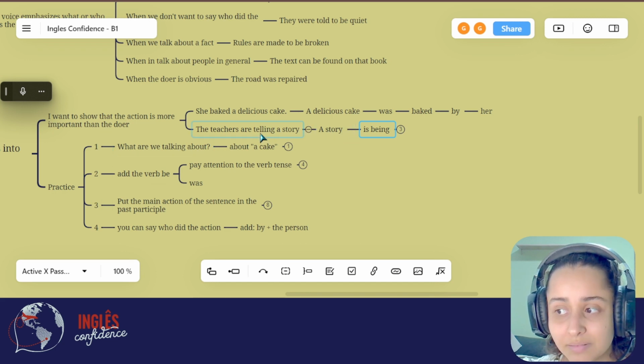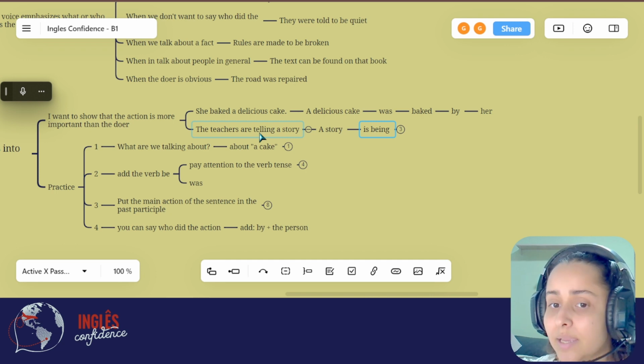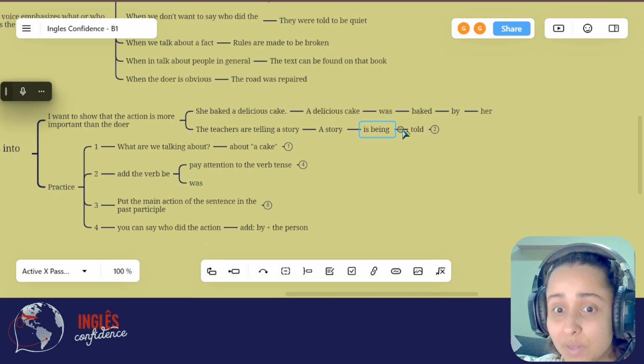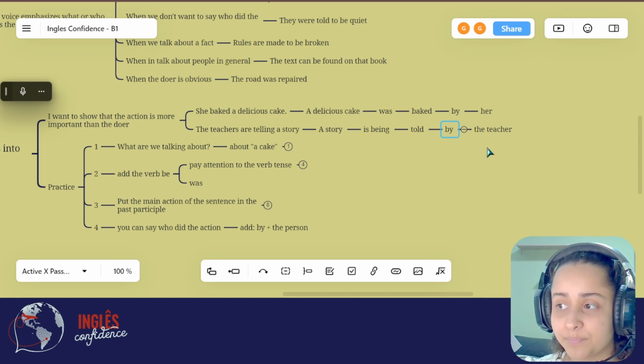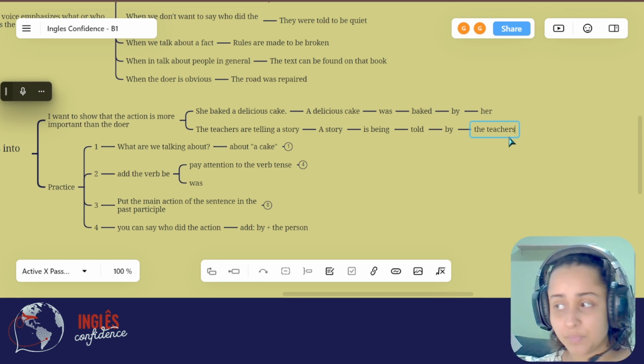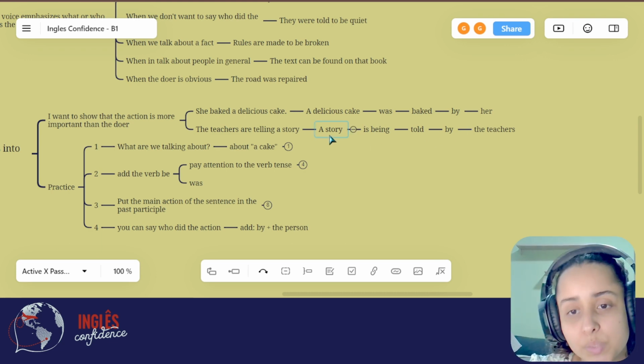It's being told. The past participle of tell is told. A story is being told. And who is telling the story? The teachers. So a story is being told by the teachers. Now, my focus here is on the story that is being told, not on the teachers that are telling the stories.